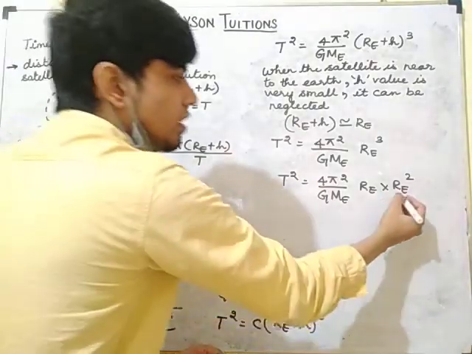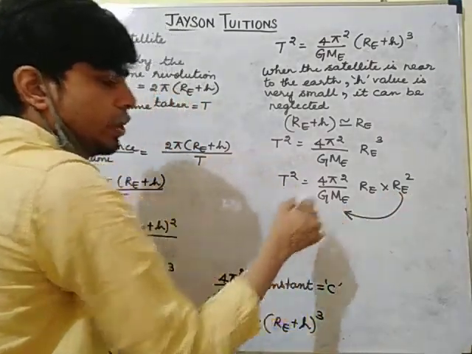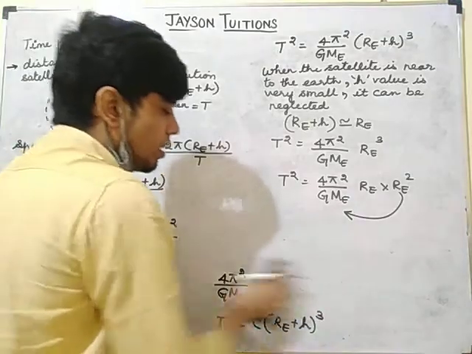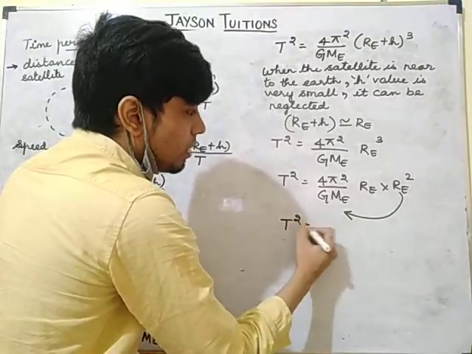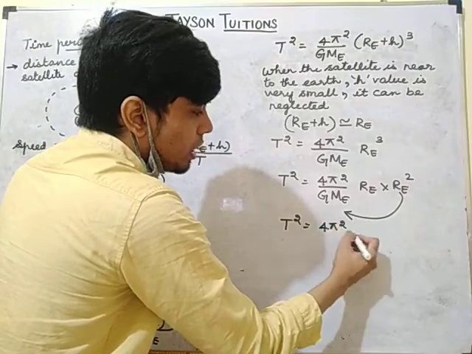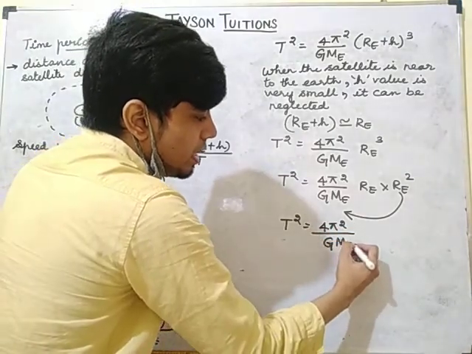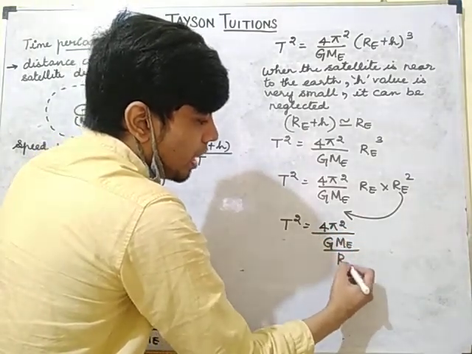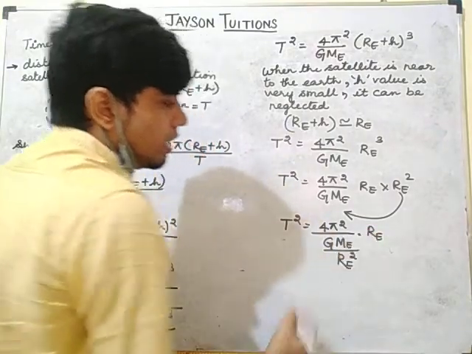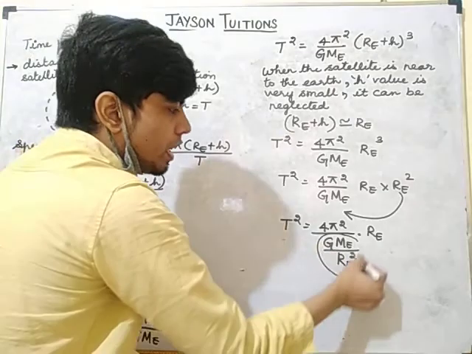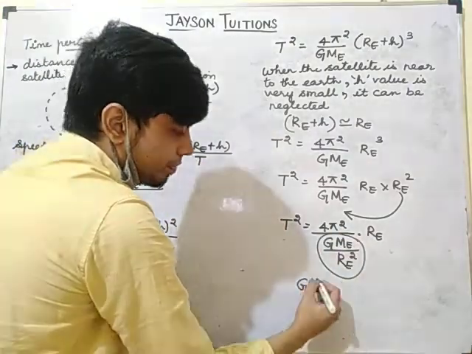So this RE square I can take to the denominator here. So T square is equal to 4 pi square divided by GME divided by RE square, into RE. So GME divided by RE square.